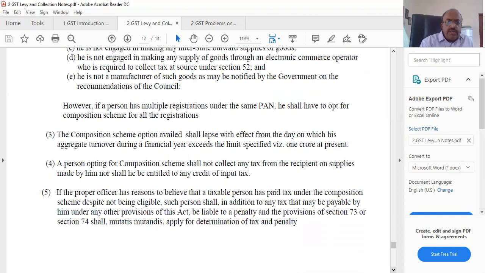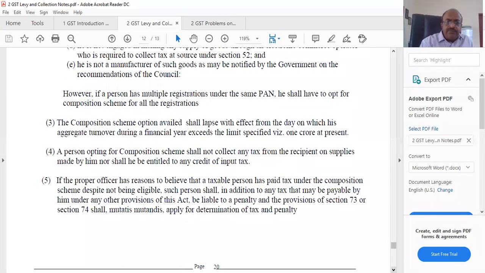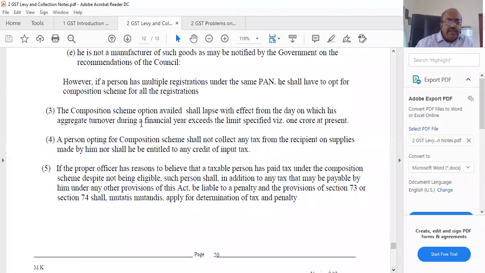The composition scheme option availed shall lapse with effect from the day on which the aggregate turnover exceeds 1.5 crores. Again, please correct it here. It is 1 crore, I'll correct it and put it. So 1.5 crores. At present, the person opting for composition scheme shall not collect any tax from the recipient of supplies and shall not be entitled to any input tax credit. He cannot do either, because he is already being given a concessional rate.